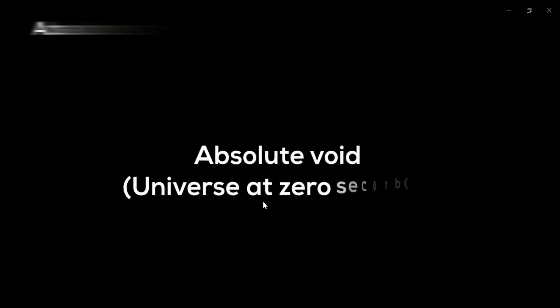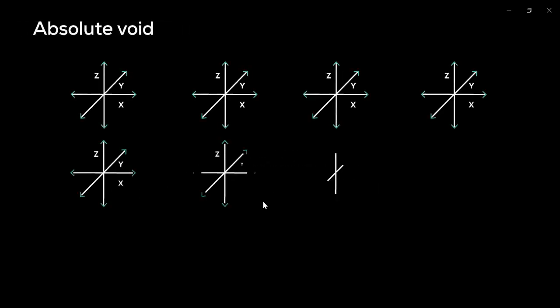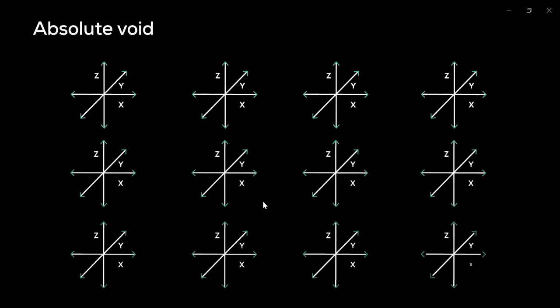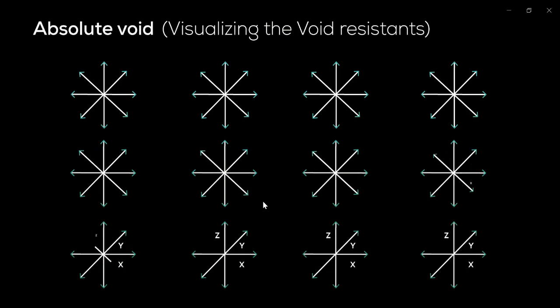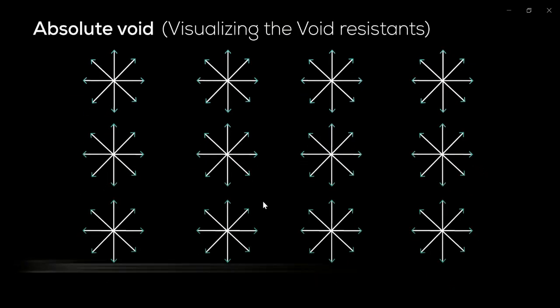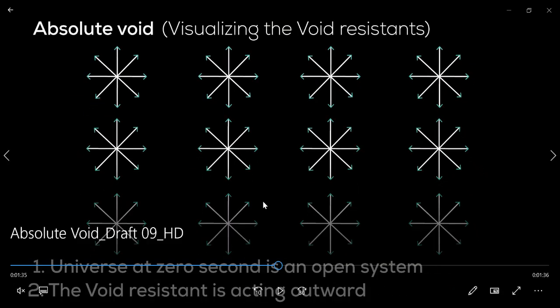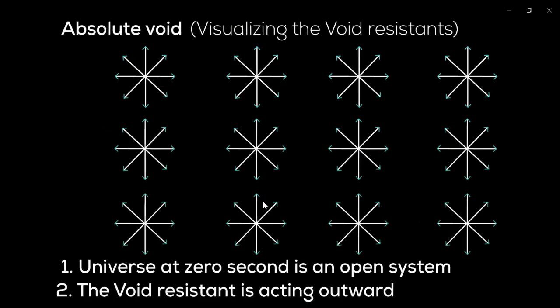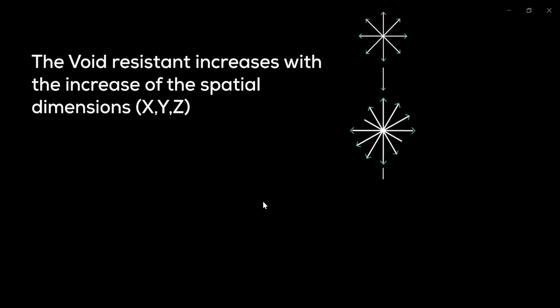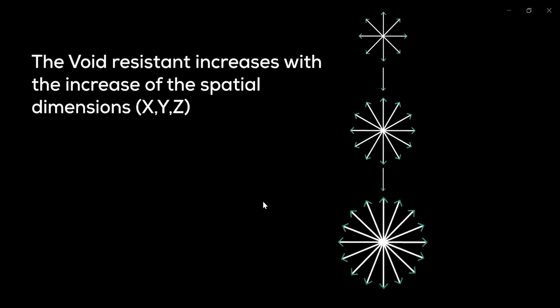Now, we will take a cross section of the universe at 0 seconds. We will see that every point of this kind of space consists of x, y, z, and the fourth dimension, which is the factor of change, or the void resistant. But since the universe at 0 seconds was an open system, the void resistant was acting outward. Now the void resistant increases with the increase of the spatial dimensions. However, there is a limit.